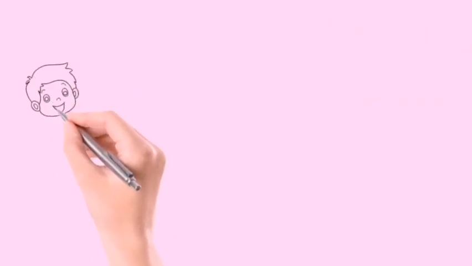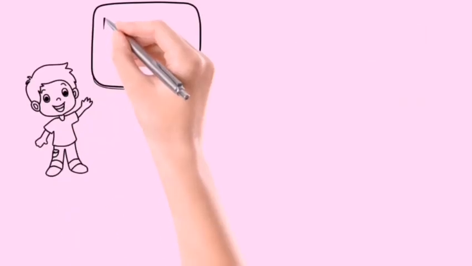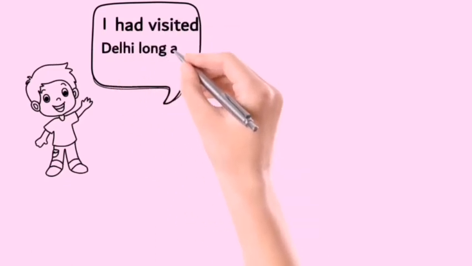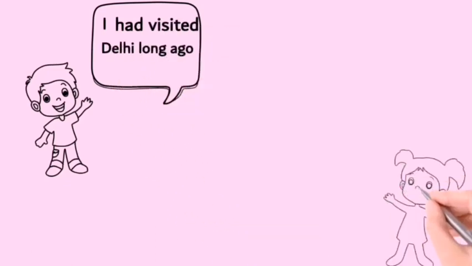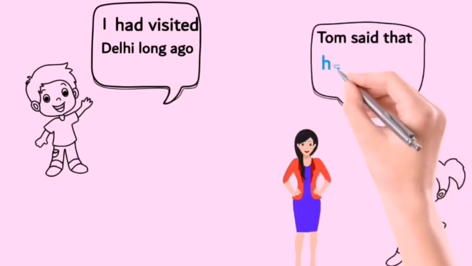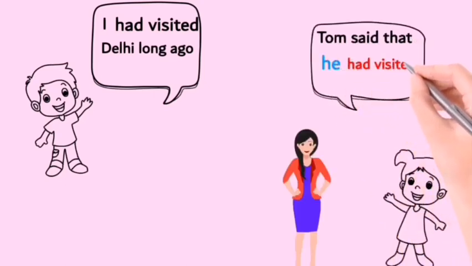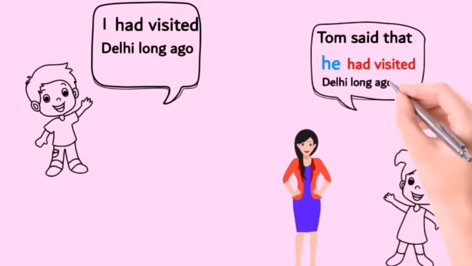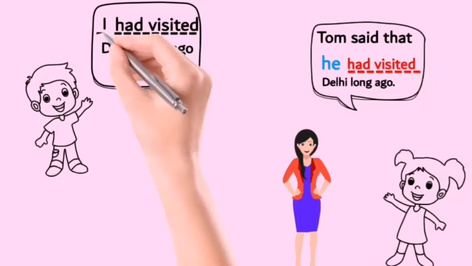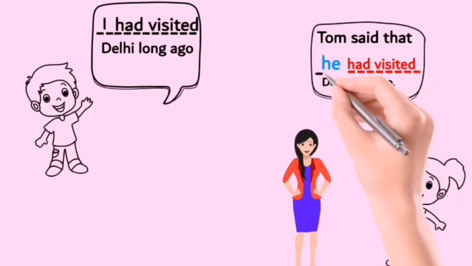Sentences in past perfect tense and past perfect continuous tense will not change whenever we are reporting them. I had visited Delhi long ago. Tom said that he had visited Delhi long ago. Here, had visited is an example of past perfect tense. It remained the same whenever we reported it.